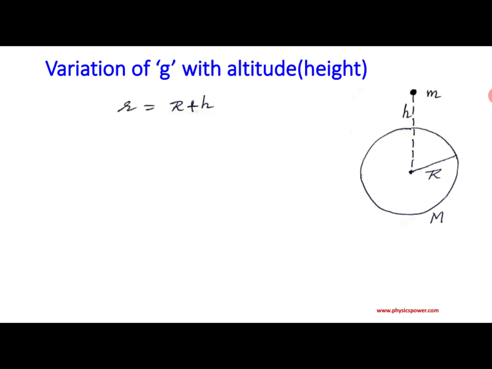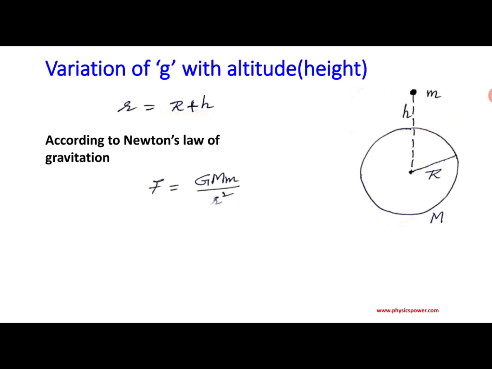Now if two massive bodies are separated by a distance, according to Newton's law of gravitation, there is an attractive force. That attractive force we can express as F equals G M m by r square. Here r is nothing but capital R plus h. If you substitute that, then F equals G capital M small m by (R plus h) whole square. Let it be equation number 1.